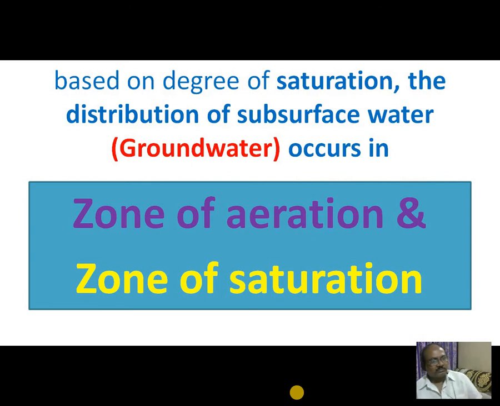Based on saturation point, distribution of subsurface water, that is groundwater. So groundwater occurs in zone of aeration and zone of saturation. Based on the degree of saturation and the distribution of subsurface water, groundwater occurs in zone of aeration and zone of saturation.